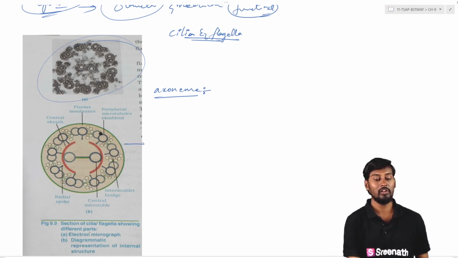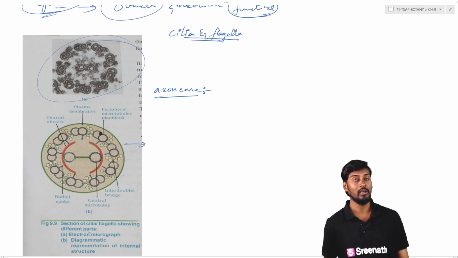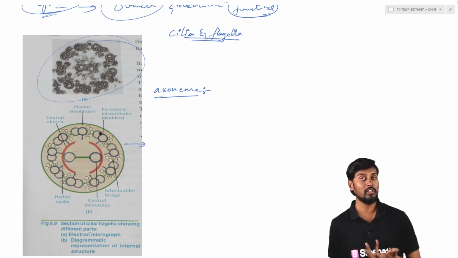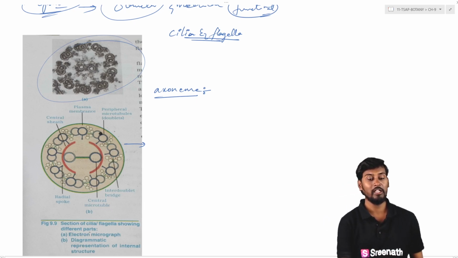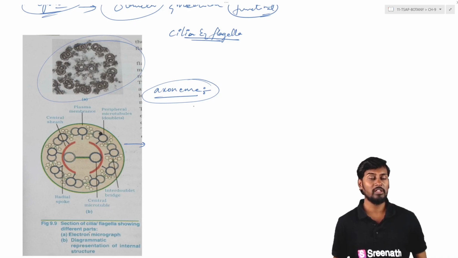We are seeing the diagrammatic representation of this particular internal structure of the flagella or the cilia. So దీంట్లో చూసుకుంటే ఇంటర్నల్ కోర్, the entire internal core is nothing but called as axoneme, that is axial filament. So axial filament or axoneme is nothing but an internal part of the cilia or the flagella, and the axoneme or the axial filament is the core of the molecule.